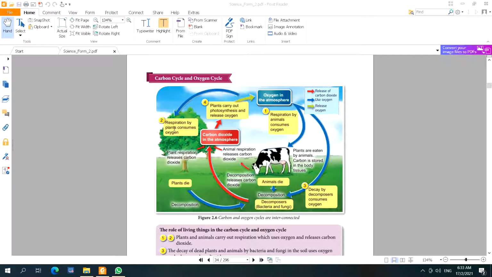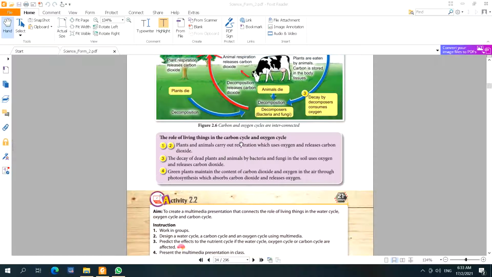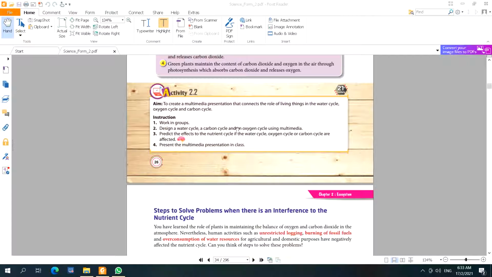So what happens if we cut all the plants? It will cause the carbon dioxide content to increase. Green plants maintain the content of carbon dioxide and oxygen in the air through photosynthesis, which absorbs carbon dioxide and releases oxygen.